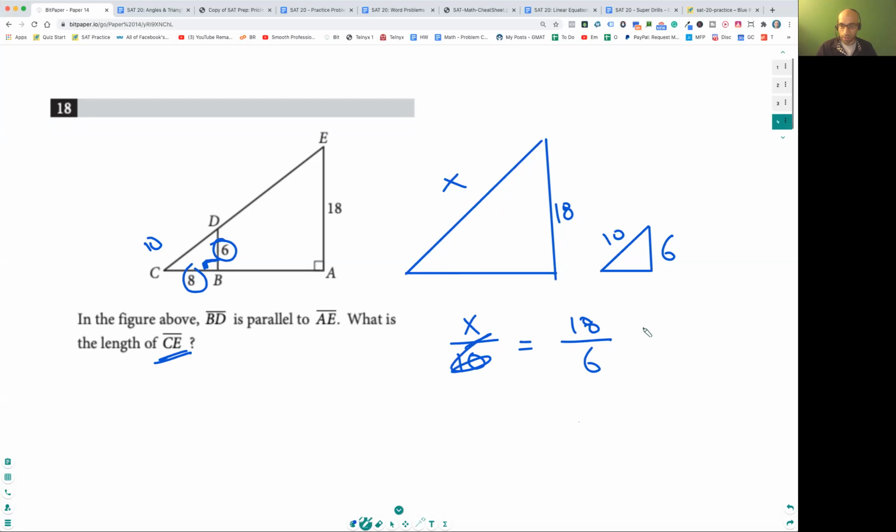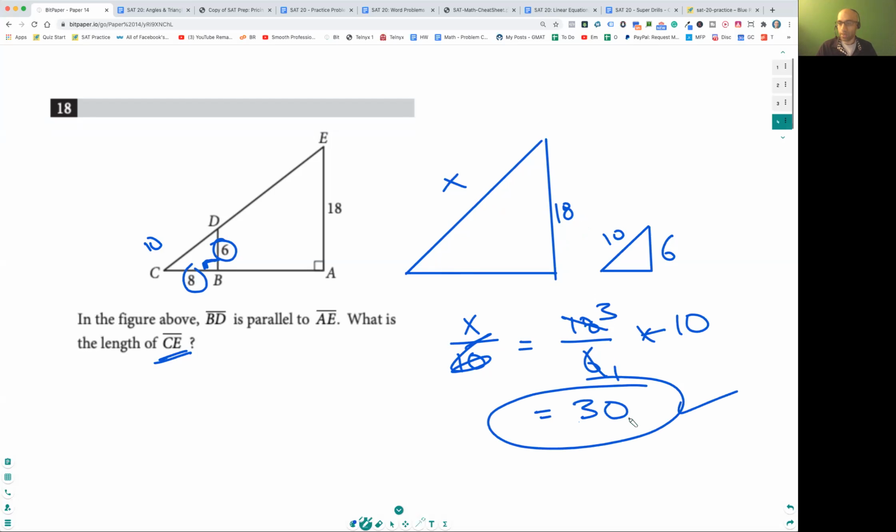So this 10 will come over here. So 18 over 6, 6 times 1, and 6 times 3. So 3 times 10 is 30. And so that's your answer, okay? Extremely easy stuff once you realize what you've got to do, okay?